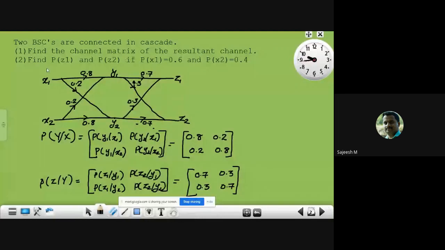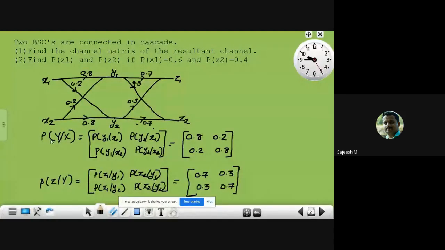And then secondly, P of Z1 and P of Z2. This is the probability of getting Z1 as the output and the probability of getting Z2 as the output, if P of X1 equals 0.6 and P of X2 is 0.4. That is, the input symbol probabilities P of X1 and P of X2 are given. For the output of the final, resultant channel, Z1, Z2, the probability will have to be determined. From the channel diagram we can write the channel matrix.